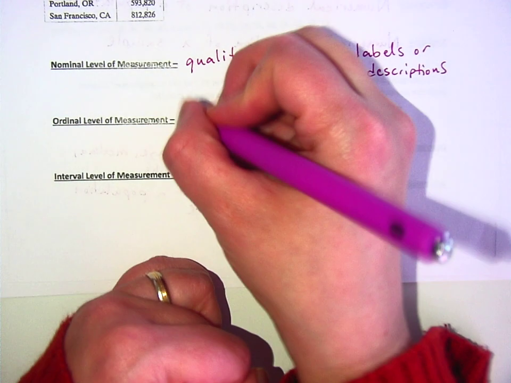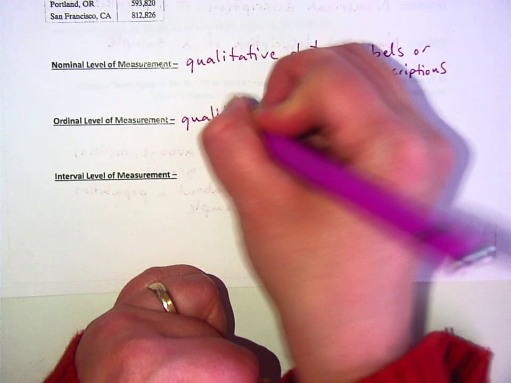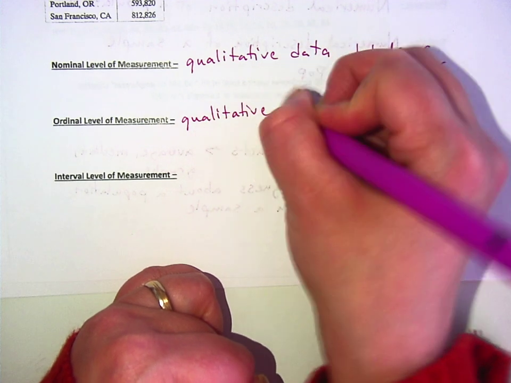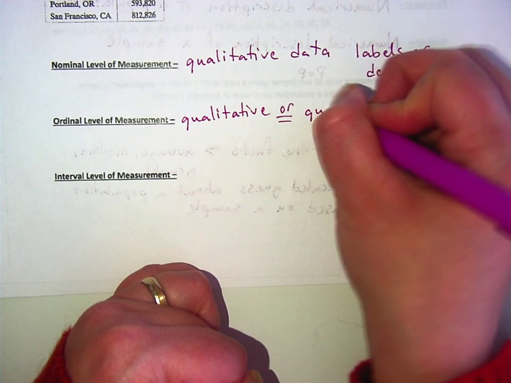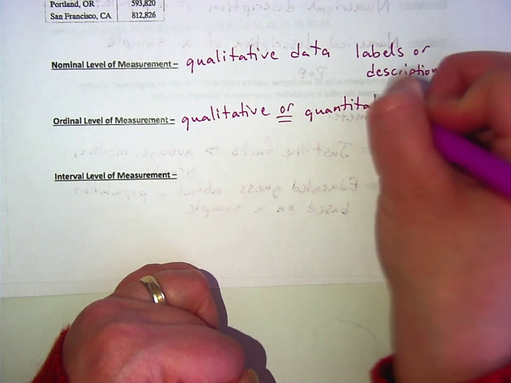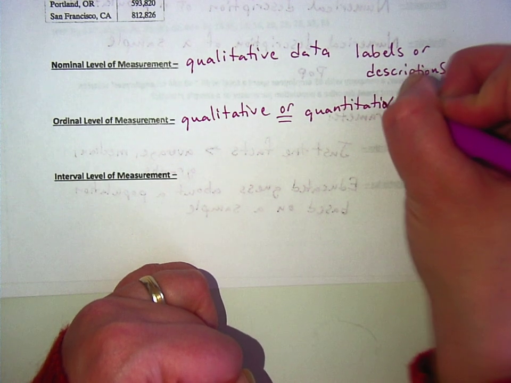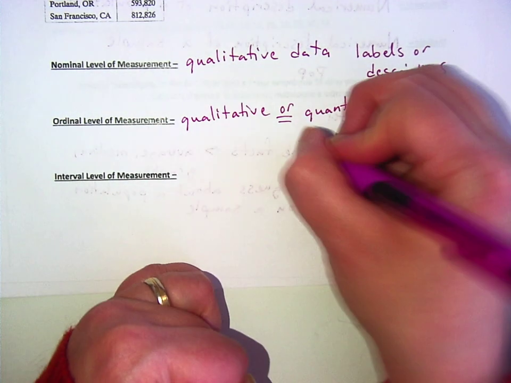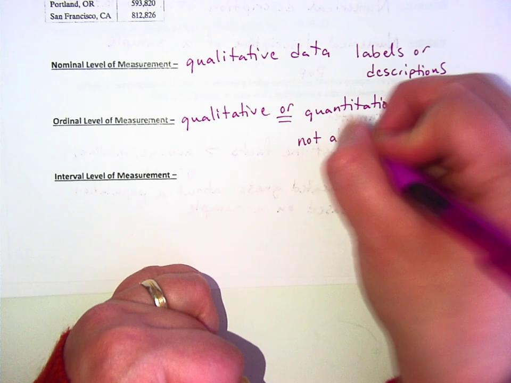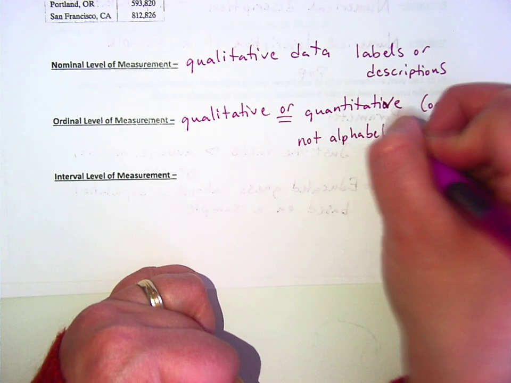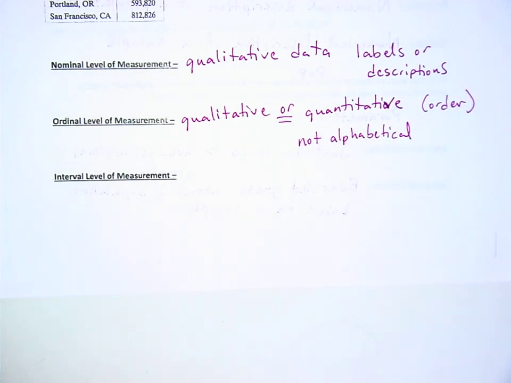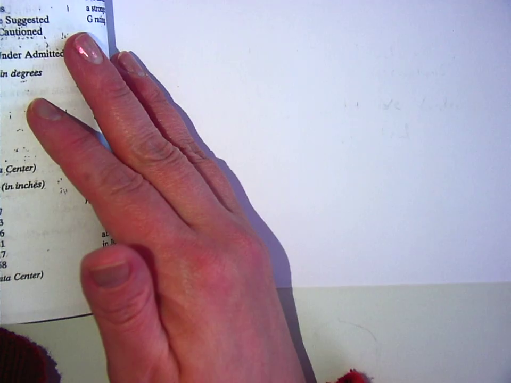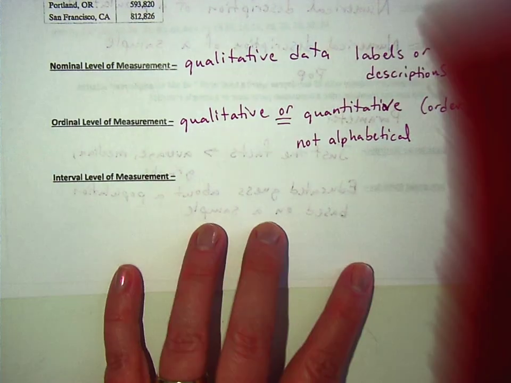Ordinal data is qualitative or quantitative. This is the only one that could be either. It's something that you can put in order that is not alphabetical. A good example of that would be this.